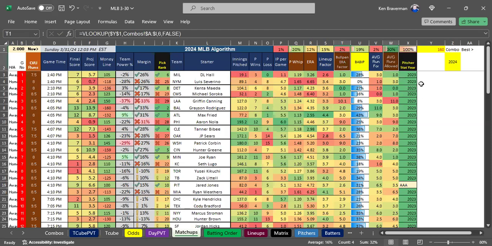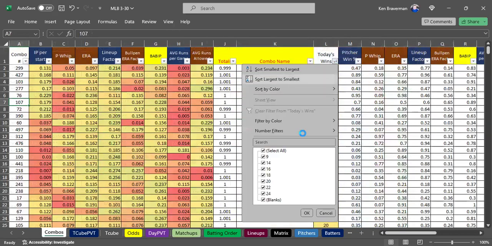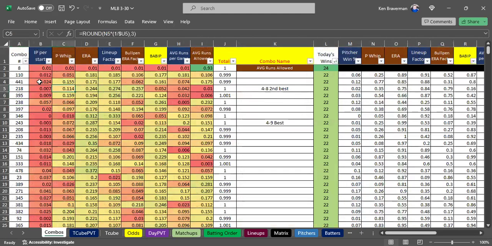These two are kind of similar stats, but this year the bullpen might have changed composition. So we'll just have to see. It probably won't be combo 160 that does the best today. We'll find out. We'll just keep running this and we'll keep an eye on all the combo distributions, because that's the whole point of looking at these combo distributions, is you can see which ones have done the best.